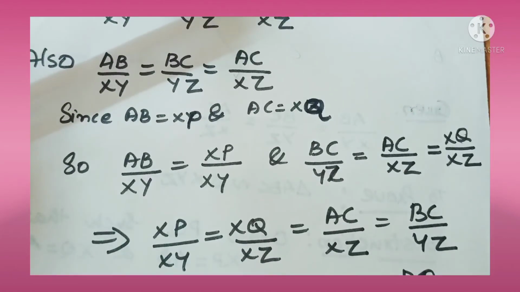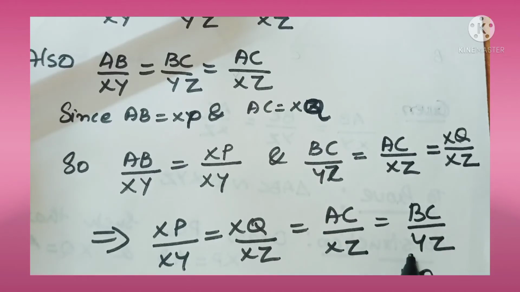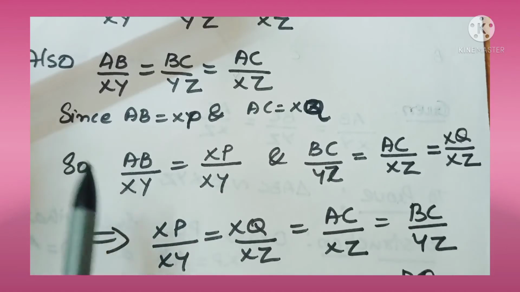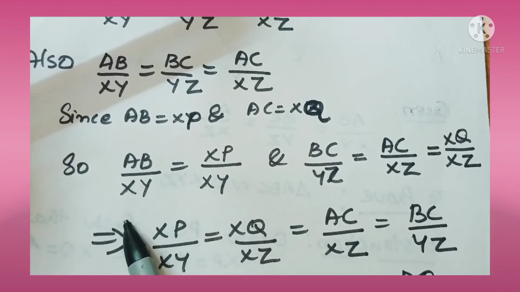That is XP by XY is equal to XQ by XZ is equal to AC by XZ, replacing XQ as AC, and that is equal to BC by YZ. And also that is equal to PQ by YZ, since PQ by YZ is equal to XP by XY and BC by YZ is equal to AB by XY.